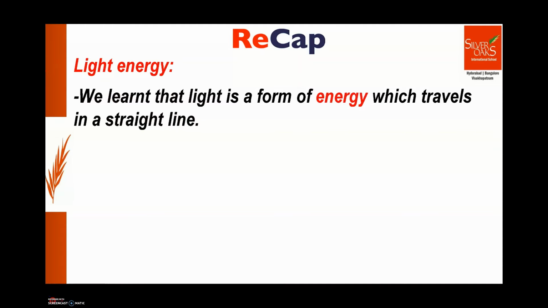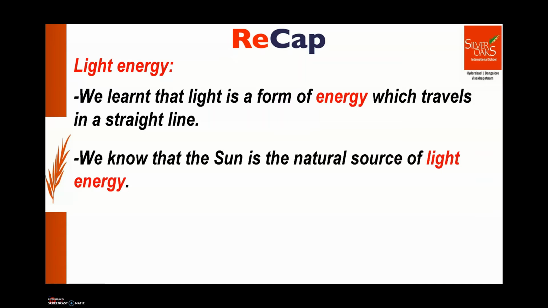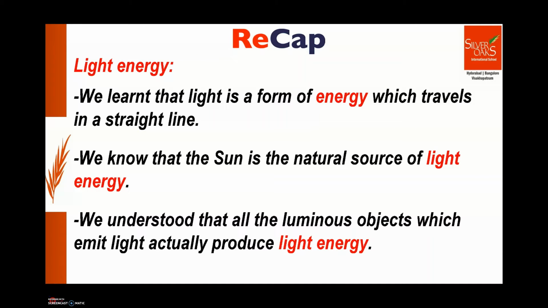Now let's talk about light energy. We learned that light is also a form of energy which travels in a straight line, right? We know that the sun is the natural source of light energy. And we know that we have different sources of light like bulbs, torches, candles, lamps, etc. which give out light. And we understood that all these luminous objects which emit light actually produce light energy, right?